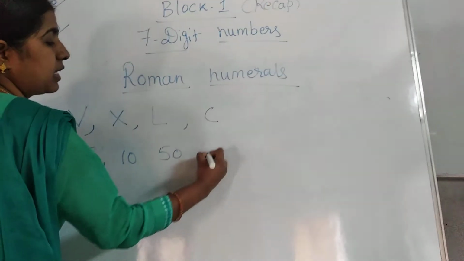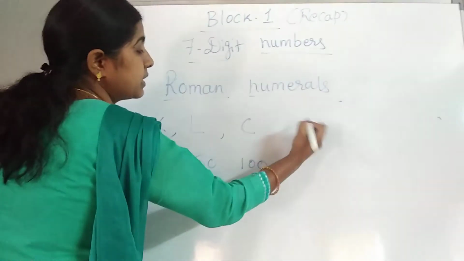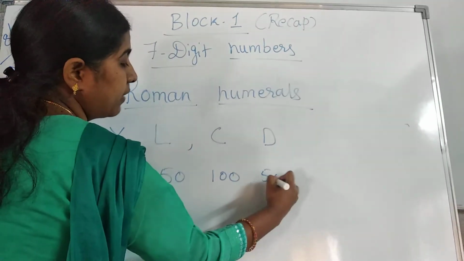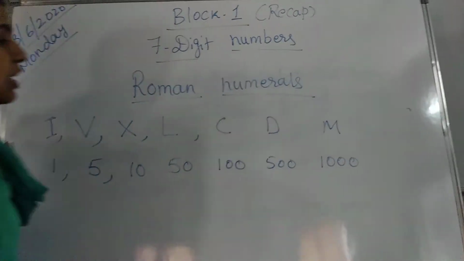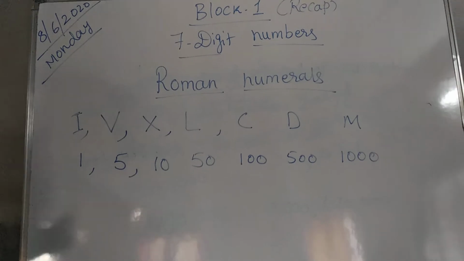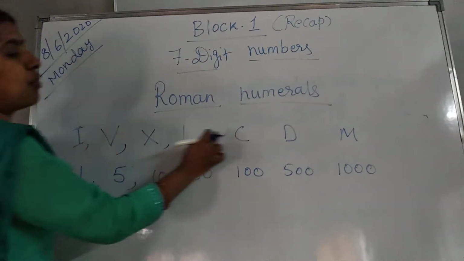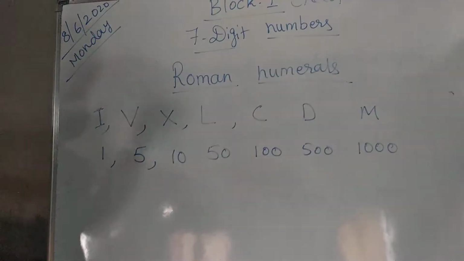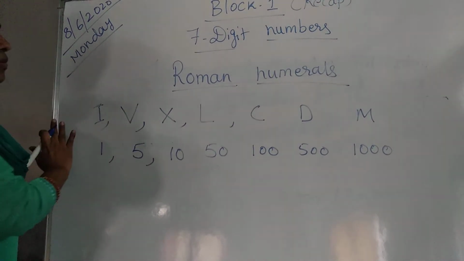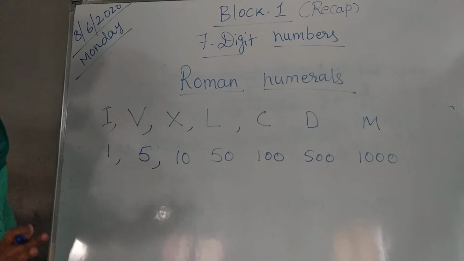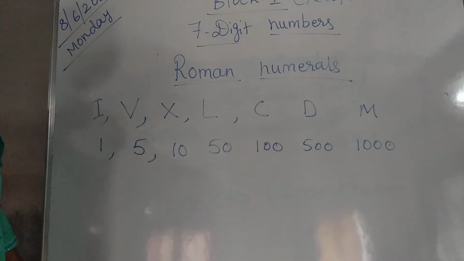Next C, 100. Next D, 500. M, 1000. If you remember these letters, how many letters? 1, 2, 3, 4, 5, 6, 7. These 7 letters are very, very important in Roman numerals. If you learn these 7 letters, it's enough to write any Roman numeral.